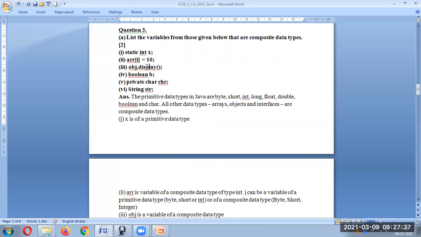Then we have obj.display. Now obj.display again is a composite because it's an object. Okay, here B is a primitive data type. chr, which is a char, is a primitive data type. String, again, is a combination of characters, so it is a composite data type. So you need to identify.